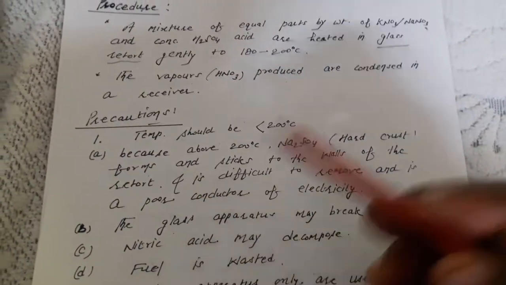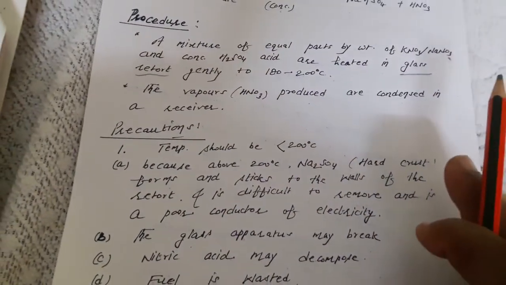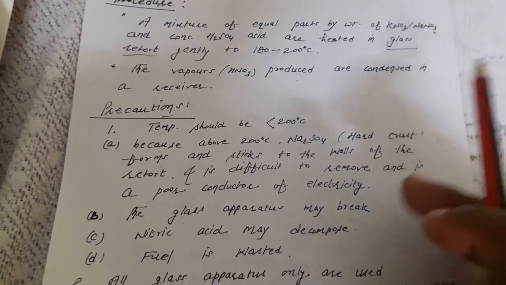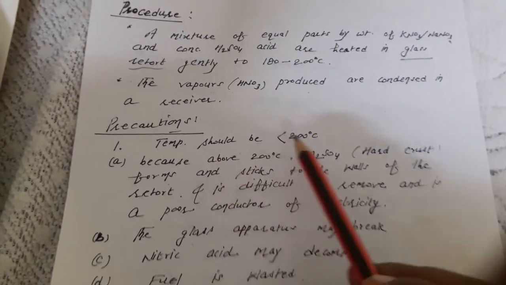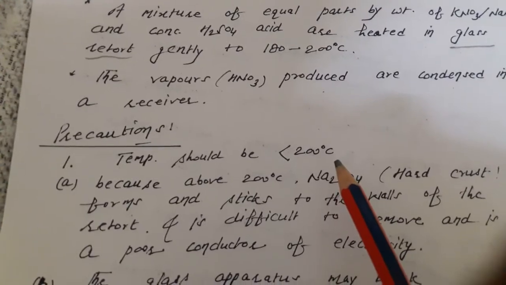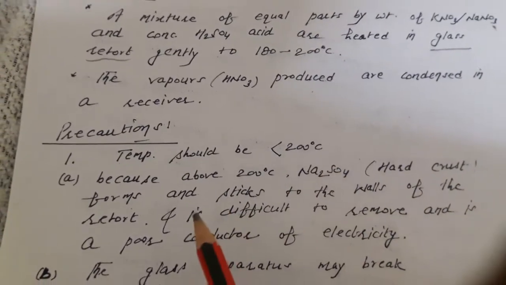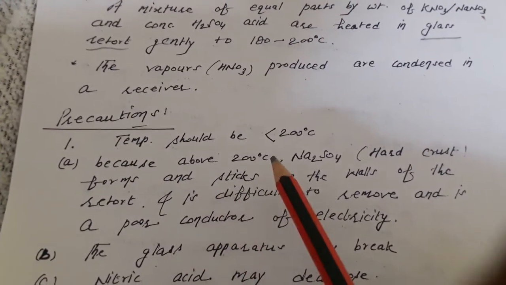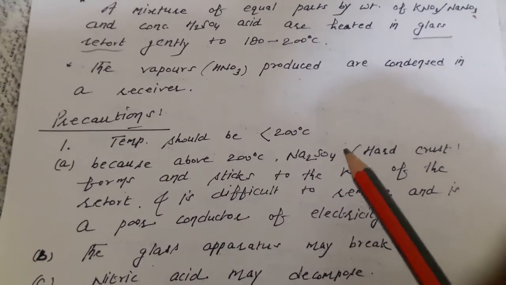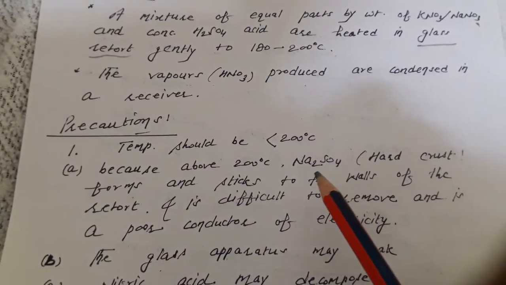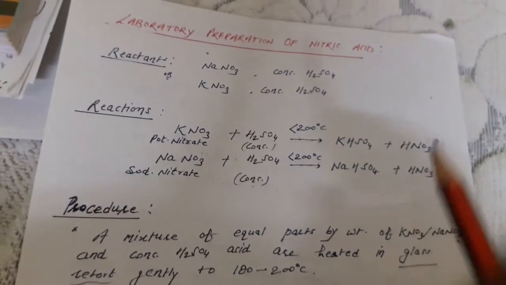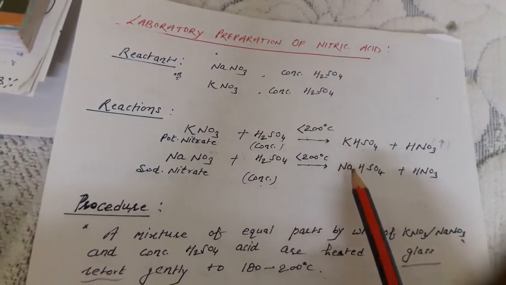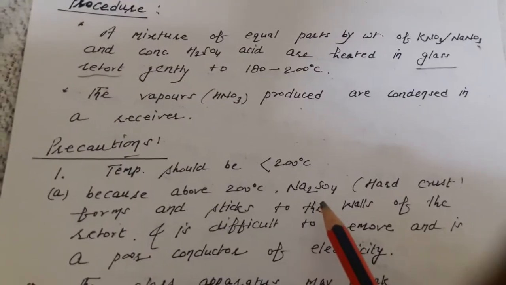What are the precautions during the laboratory preparation of nitric acid? First is, temperature should be less than 200 degrees Celsius. Why? Because of these reasons. First, above 200 degrees Celsius the salt formed will be sodium sulfate in place of sodium hydrogen sulfate, or potassium sulfate.